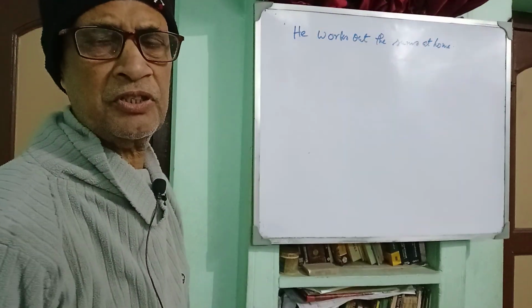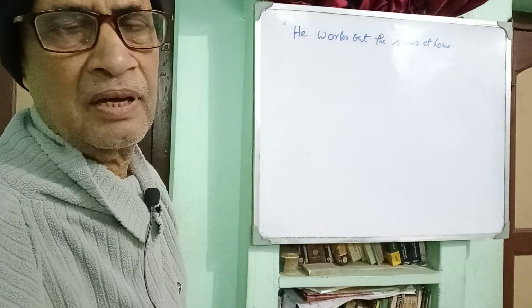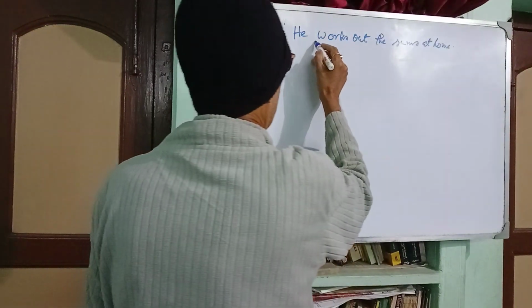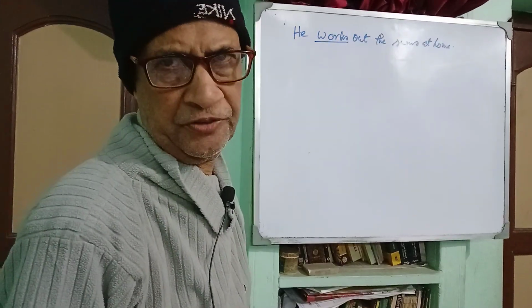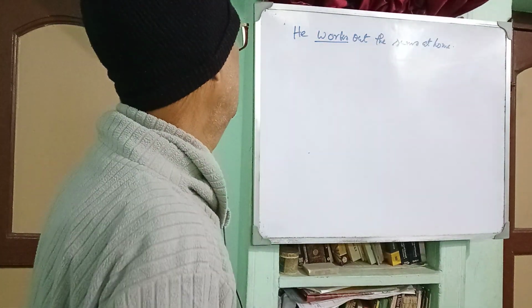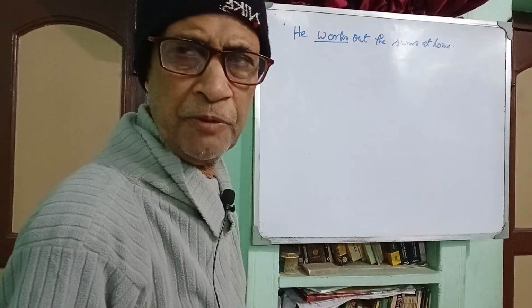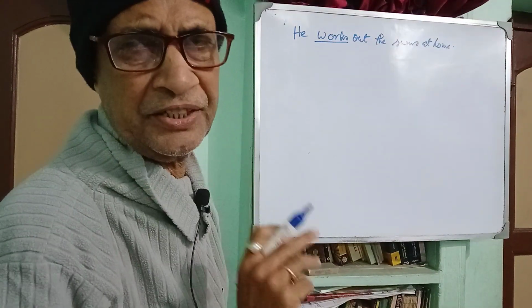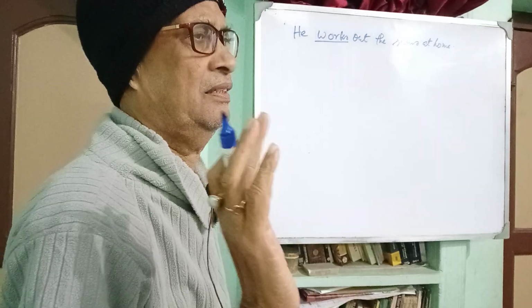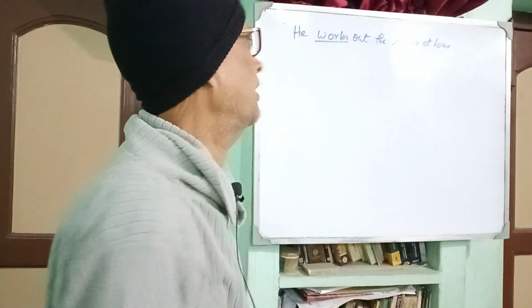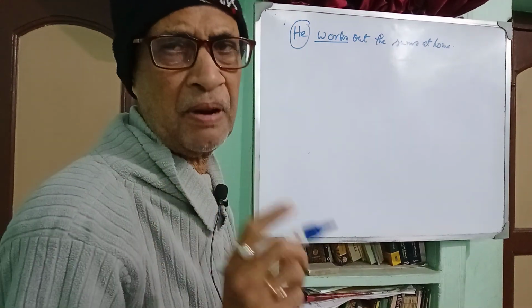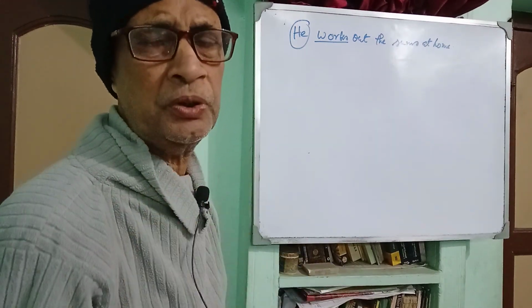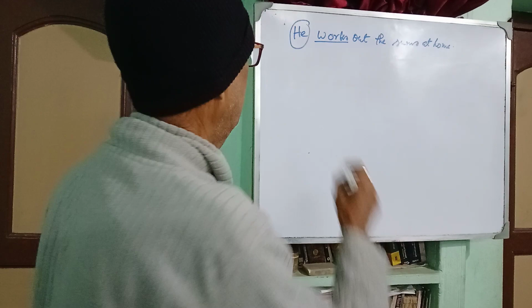So he is third person singular number, and naturally the principal verb has taken S. So what should be the interrogative form? As it is the third person singular number, he, subject, so you must supply an auxiliary verb, that is do, and that will be does.